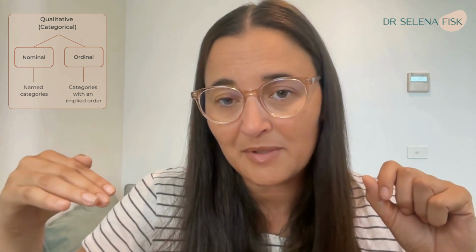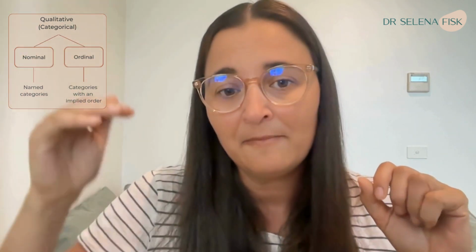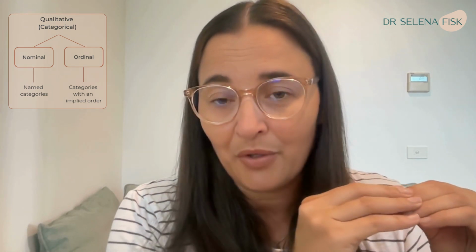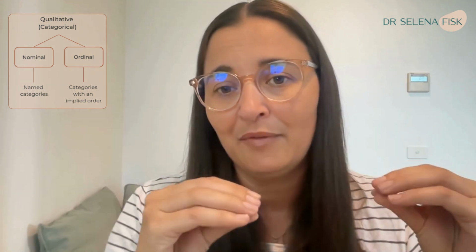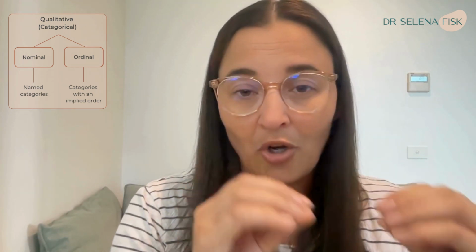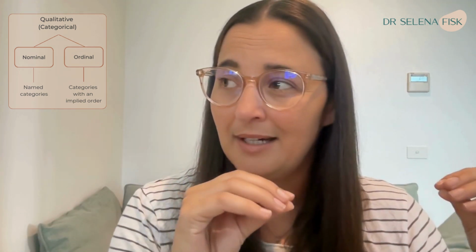Not unlike the strongly disagree to strongly agree, those types of categories have an order, so these ones are called ordinal types of data. And these ones are nominal. If I said, what type of car do you own? There's no hierarchy in that. They're all on the same level. So that's nominal data, where there's no hierarchy. It just is what it is.